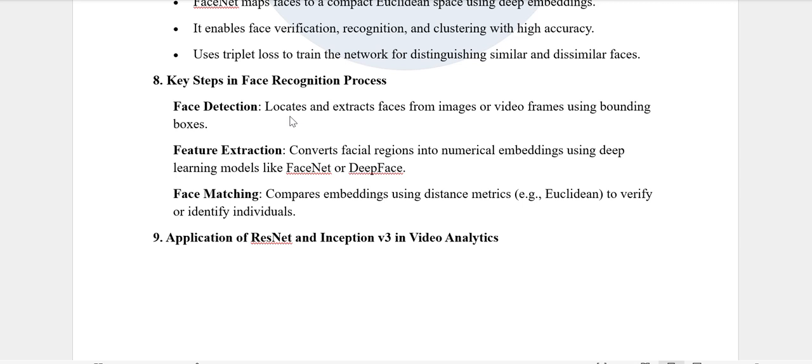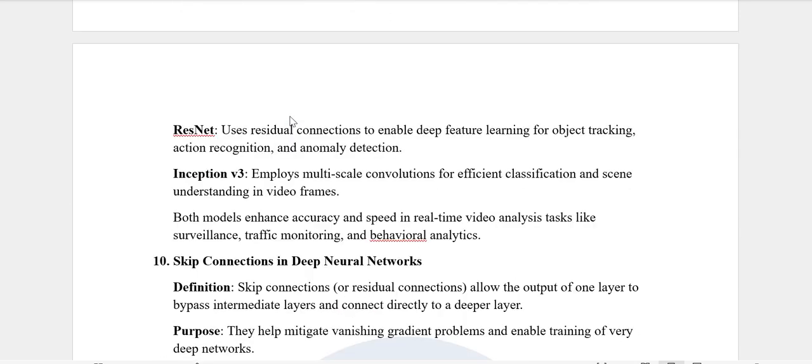Ninth one, application of ResNet and Inception v3 in video analytics. ResNet uses residual connections to enable deep feature learning for object tracking, action recognition and anomaly detection. Inception v3 employs multi-scale convolutions for efficient classification and scene understanding in video frames. Both models enhance accuracy and speed in real-time video analysis tasks like surveillance, traffic monitoring and behavioral analytics.